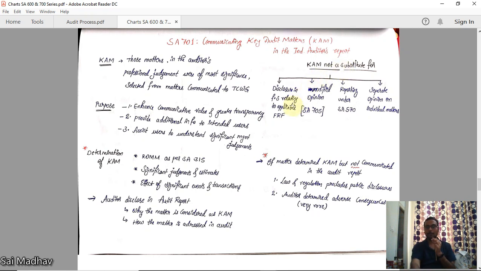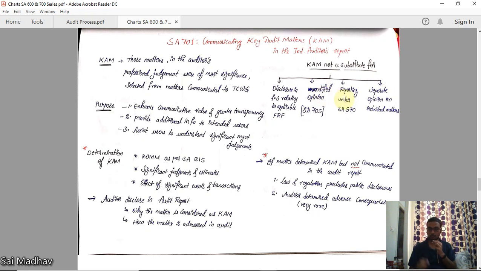disclosures in the financial statement relating to the applicable FRF. We have taken the example of a contingent liability of 50 lakhs. It should be disclosed in notes to accounts by the management as per applicable FRF. That is different. This is different. Mentioning a key audit matter is not a substitute for disclosing in the financial statement as per applicable FRF. It is not a substitute for a modified opinion. If the key audit matter is the reason for a modified opinion, then this is not a substitute. You should mention that in the basis for modified opinion paragraph in the audit report.